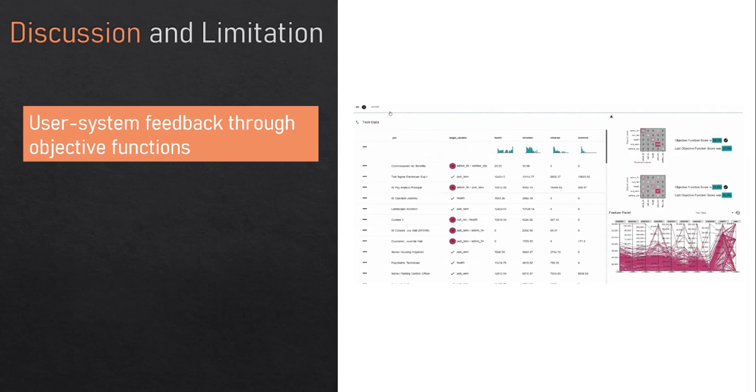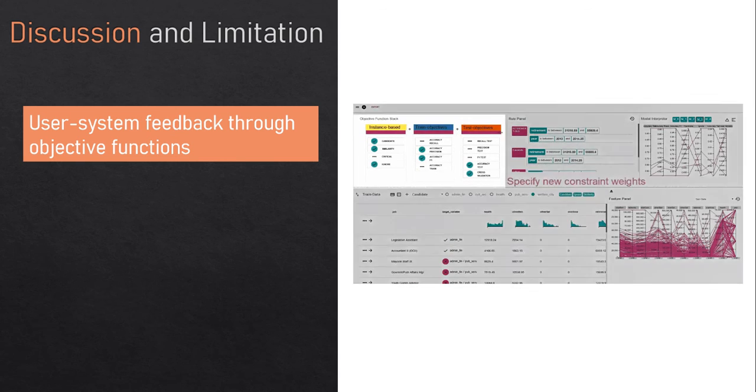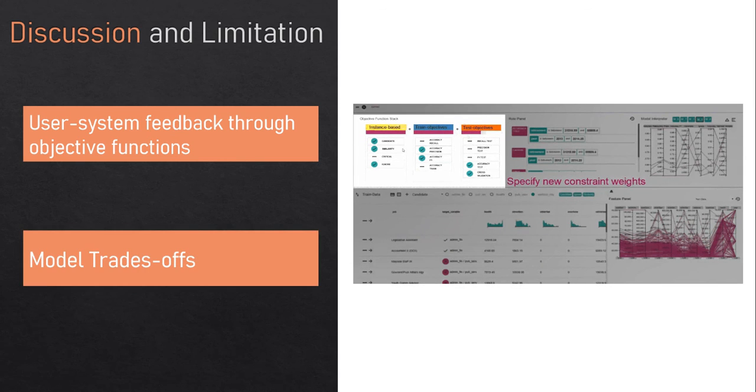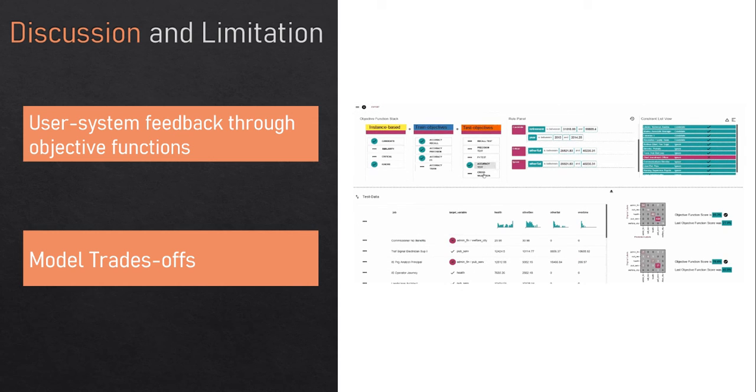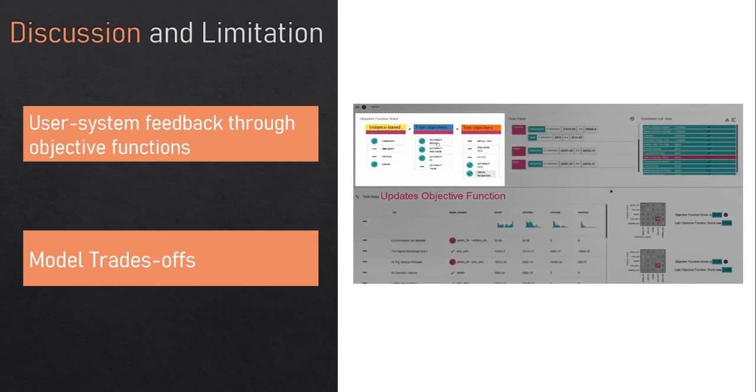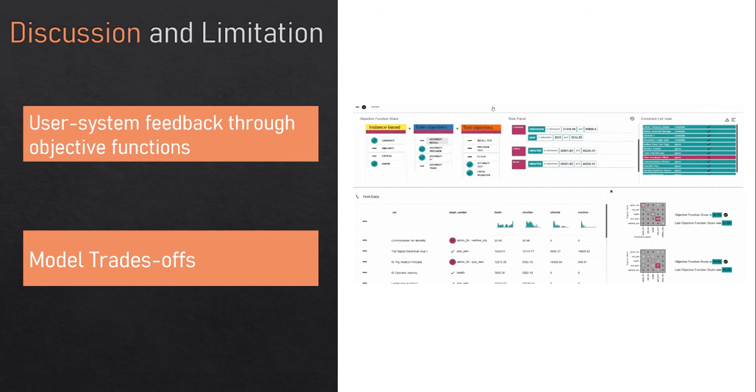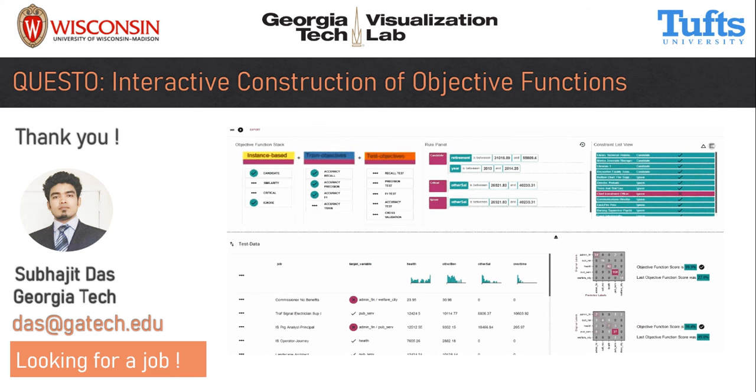QUESTO employs a feedback loop between the user and the system to communicate intents and to inspect models. Further, we observed that in a multi-objective optimization problem, satisfying every objective might not be feasible. Thus, formalizing user goals as an objective function facilitates understanding various trade-offs in model selection.